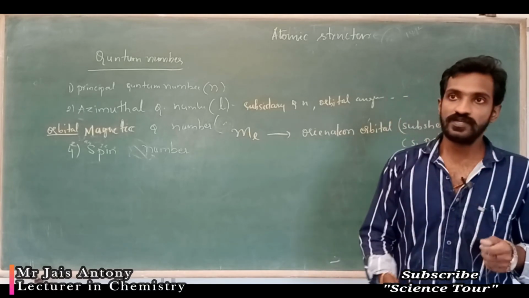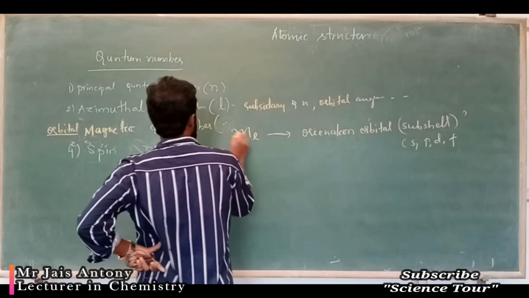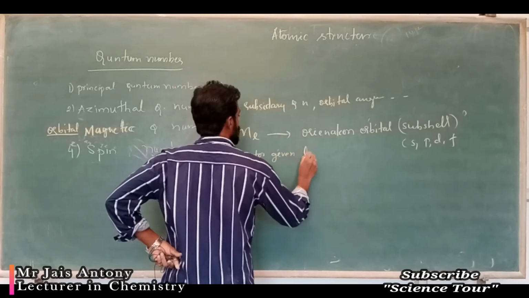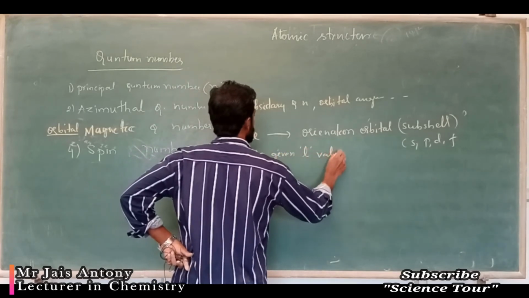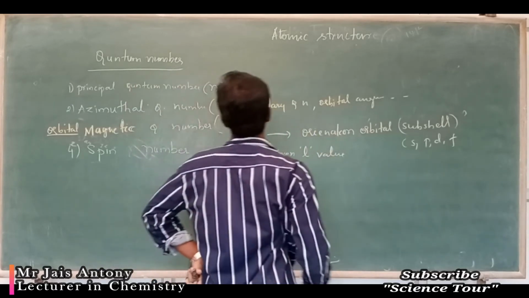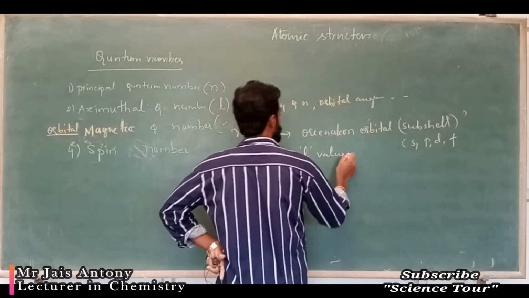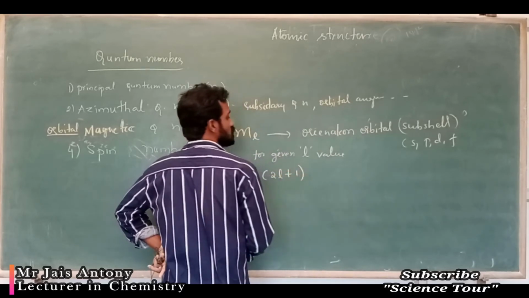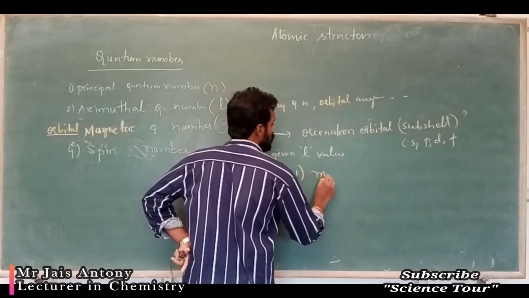Okay. So, to find the ml value for a given L value, the azimuthal quantum number, for a given n value, 2L plus 1 ml values are possible.